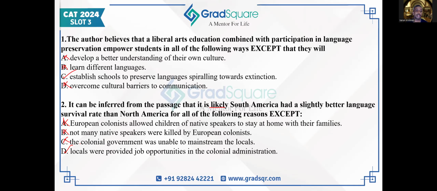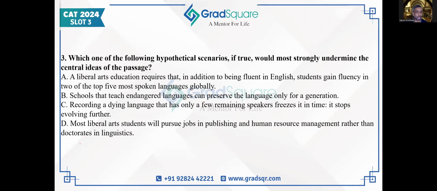That maybe in South America, had A, B, and C happened, whatever is written in A, B, and C, had that happened, then their languages would have had a greater chance of survival. Whereas D is not a reason for languages going extinct. So even if D happened, it's not going to lead to a greater chance of survival as compared to North American languages. That's why D is the correct answer. Not an easy question, moderate level difficulty, I would say. I would even go as far as saying moderate to tough for a lot of students.